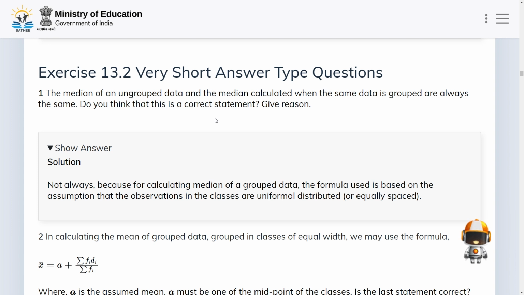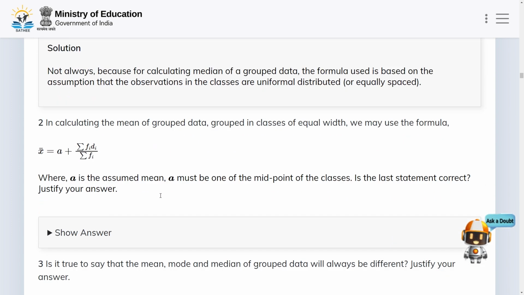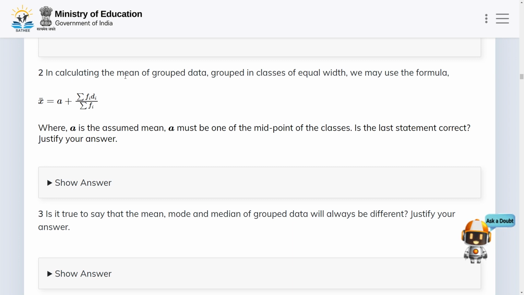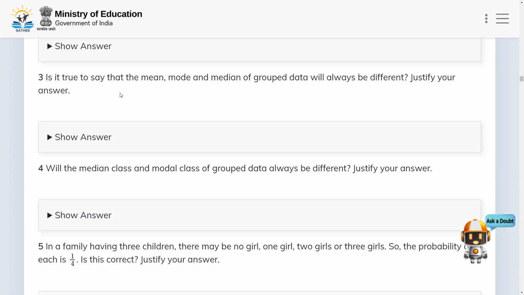Now let us move to the next problem. Here we have this statement: in calculating the mean of grouped data grouped in classes of equal width, we may use the formula x bar equals a plus summation fi di divided by summation fi, where a is the assumed mean. a must be one of the midpoints of the classes. Is the last statement correct? Justify your answer.